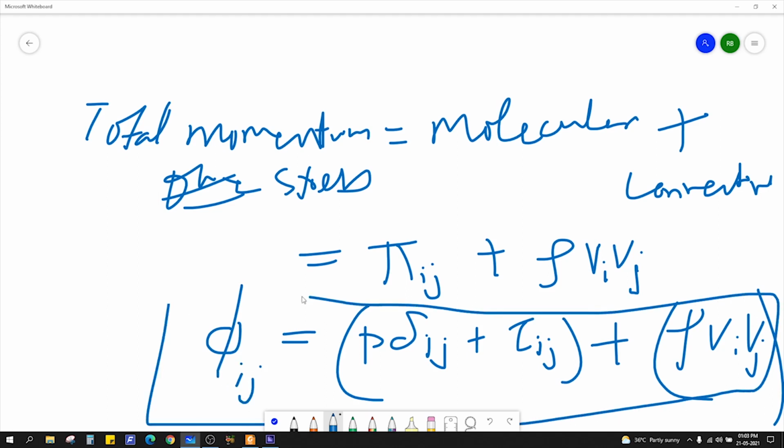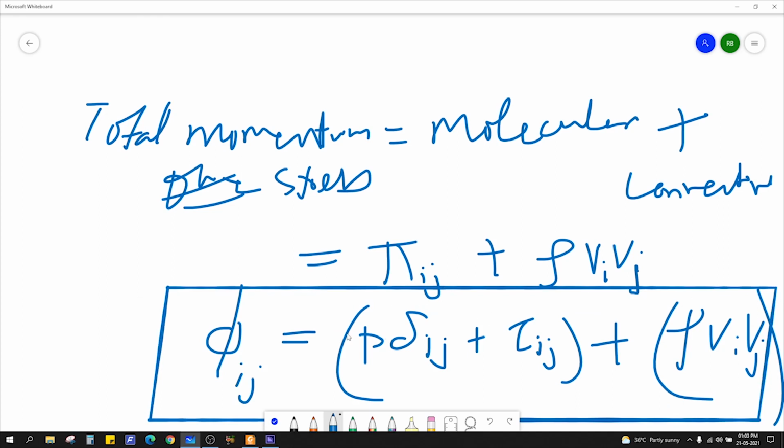So you need to remember this formula, right? The total momentum stress including molecular and convective stress is equal to phi, and only the molecular stress is represented by pi, and rho is the density of the fluid, rho vi vj. So this is your total momentum stress.